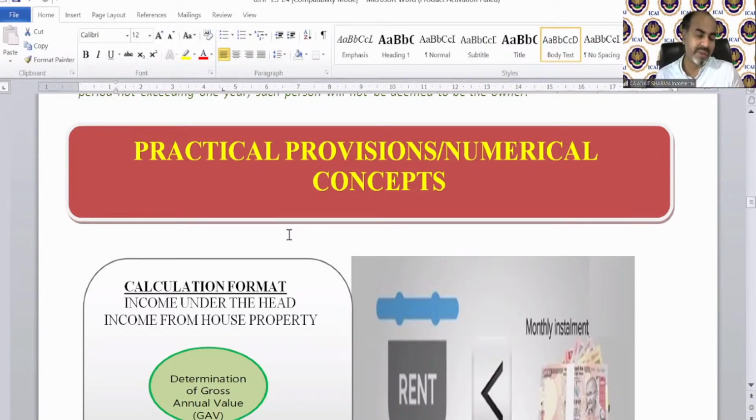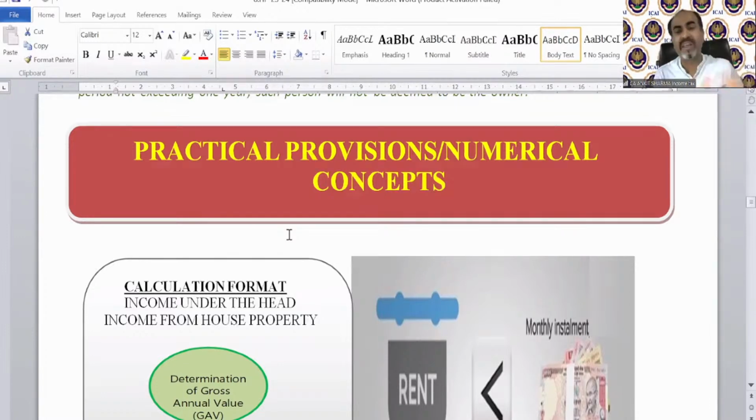So there are multiple situations, multiple cases in income from house property. Let me tell you one thing: if the question is given in the exam and you are able to find the particular case under which it is going to be solved, then the numerical will be very easy to solve. One by one we will discuss all the cases.